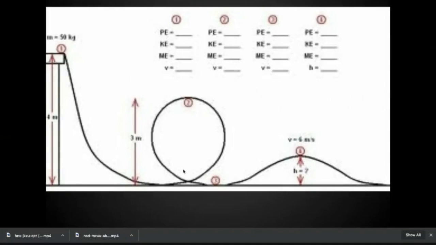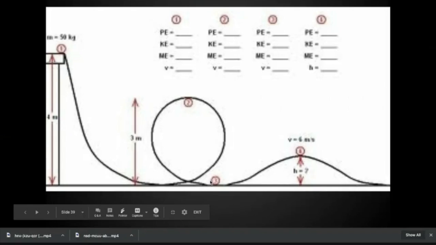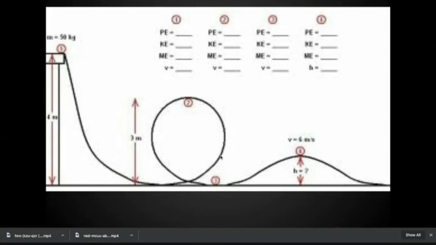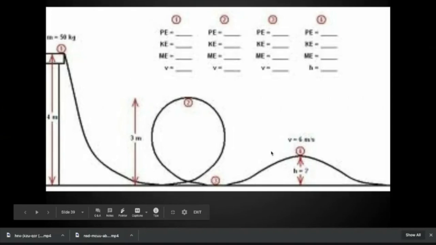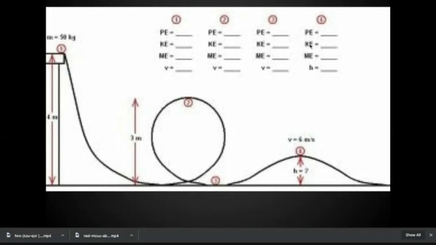Now this object is going to come down. It's going to get faster and faster and lower and lower until it gets to the very bottom. And at that point, it has no potential energy because the height is 0. But it's going as fast as it can. All of the energy is kinetic. None of it is potential here. And so we still have the same ME. And then it starts rolling back up this hill. It's getting higher and higher, gaining some height, but losing some speed. And again, the PE will increase, the KE will decrease, but the sum remains the same.